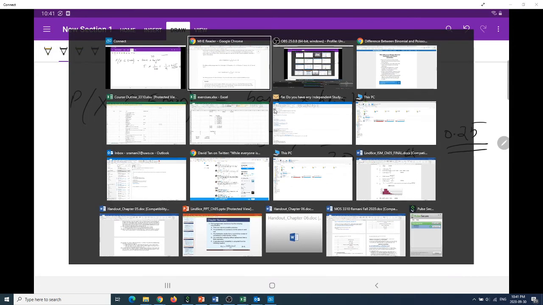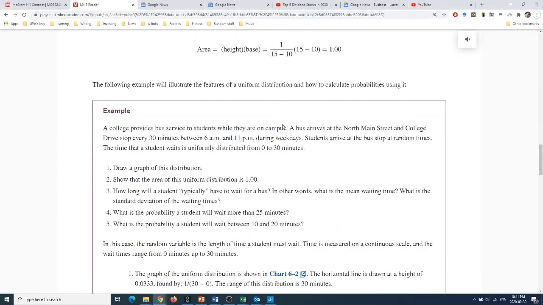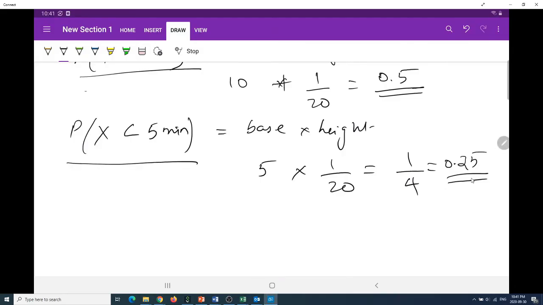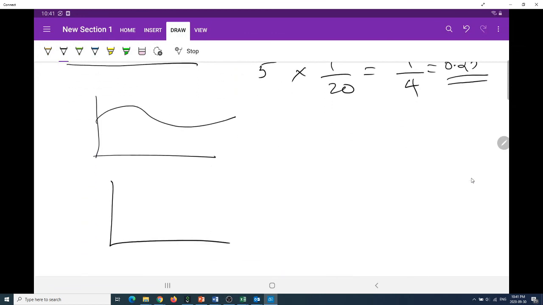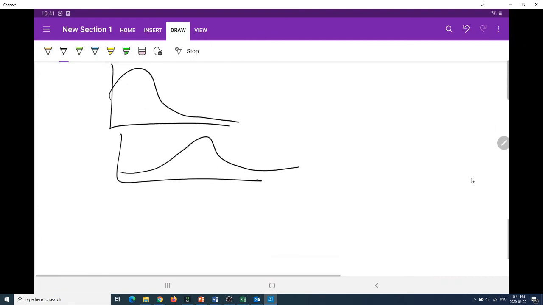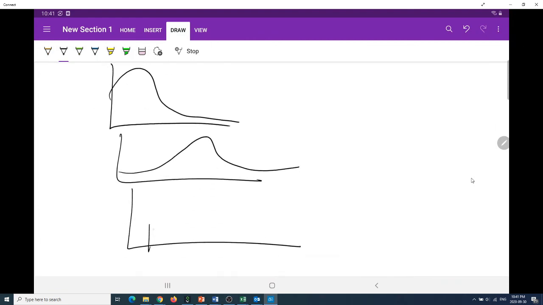And this, in some sense, is your uniform continuous distribution. Every time you think about any probability, whether something is less than, greater than, or equal to, try to visualize a picture of the distribution. The distribution could be something like a standard normal distribution, or it could be a uniform distribution.